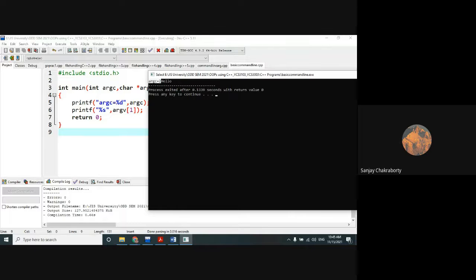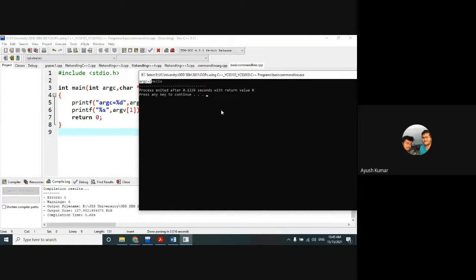Now some of you can be confused: you have passed only one argument as a string, that is hello. Why is it giving argc equal to 2? Can anyone tell me the answer? The file name. Yes, the first argument, that means argument 1, is for the file name.